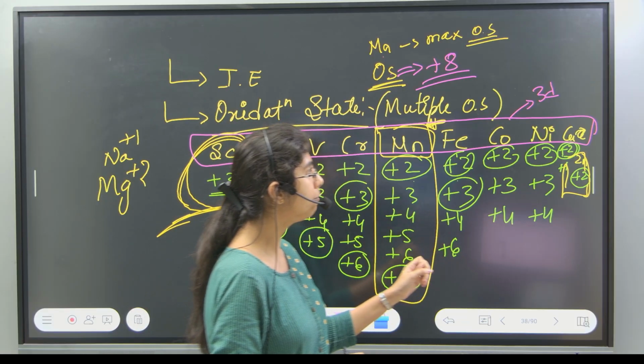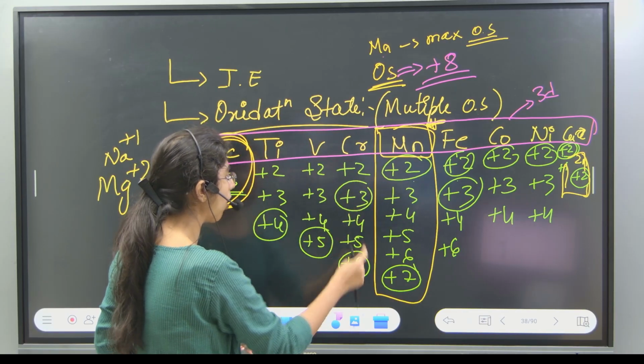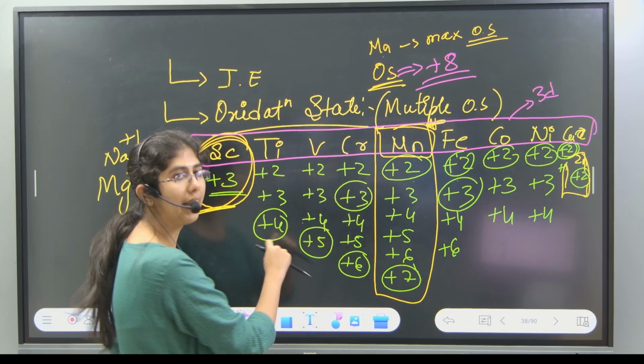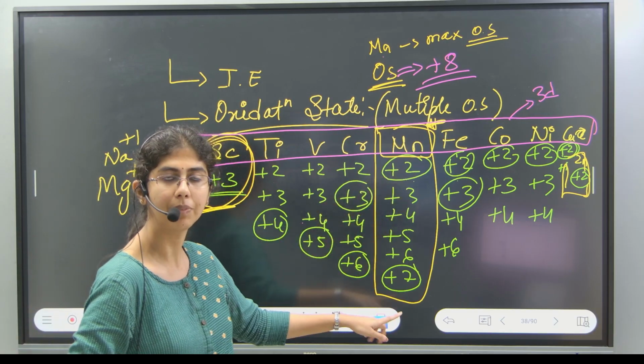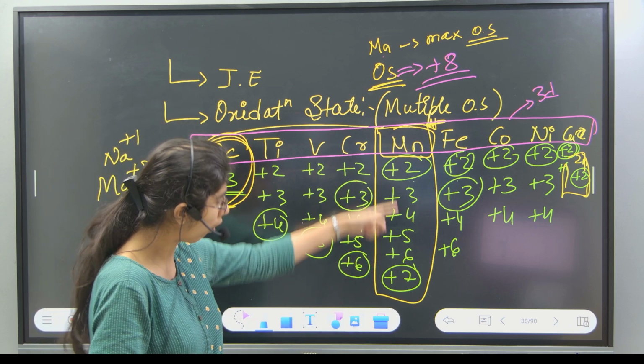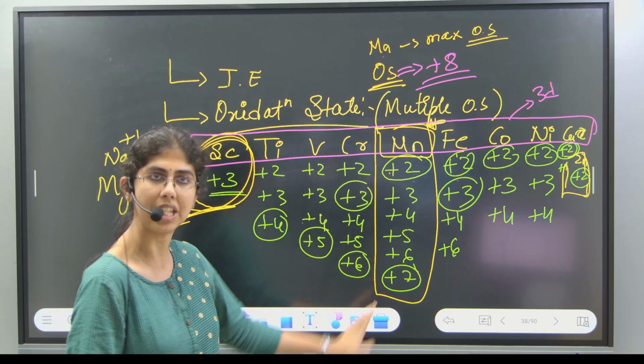Now if you observe, here I have marked these oxidation states. These are the common oxidation states. That means manganese can show all these oxidation states, but commonly it will show +2 and +7.